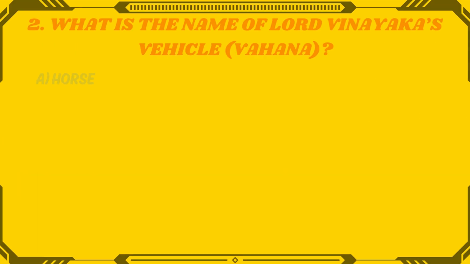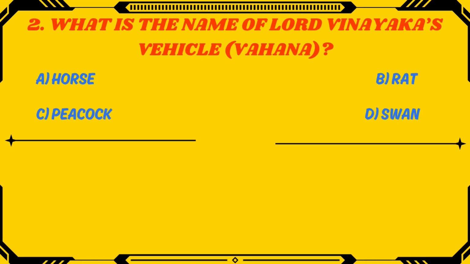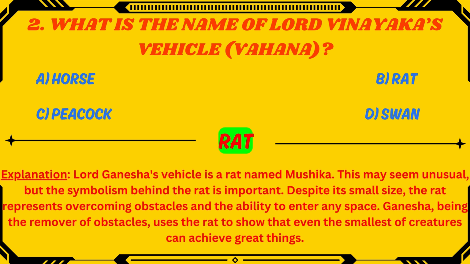Second question. What is the name of Lord Vinayaka vehicle? Option A, horse. Option B, rat. Option C, peacock. Option D, swan. Guess the answer. Answer is option B, rat.